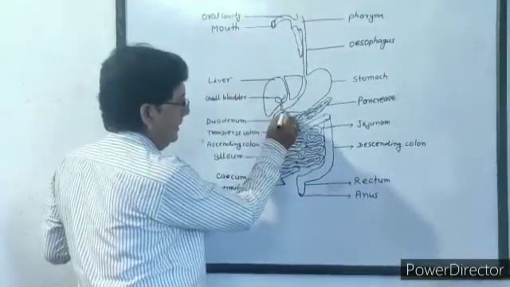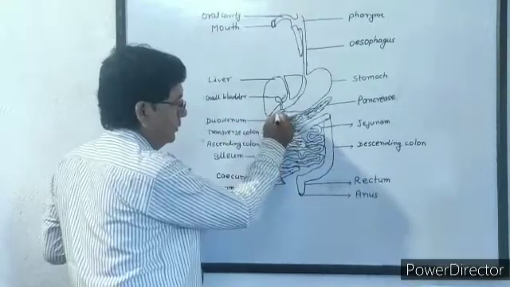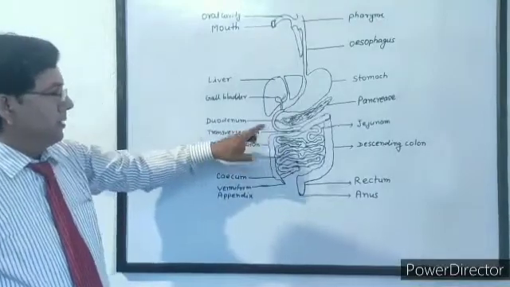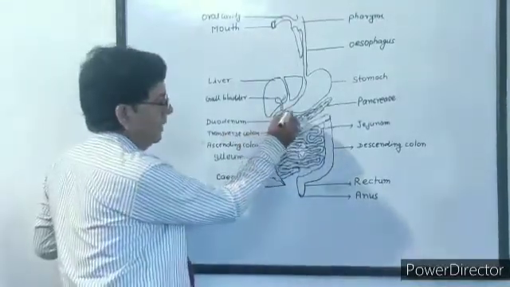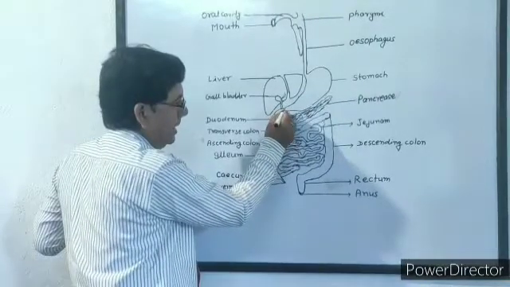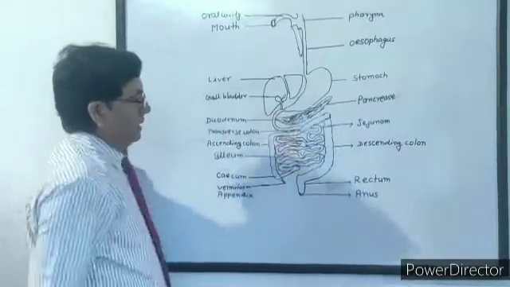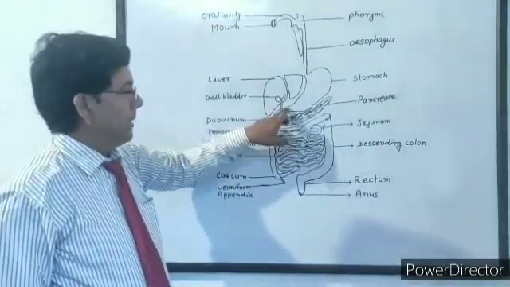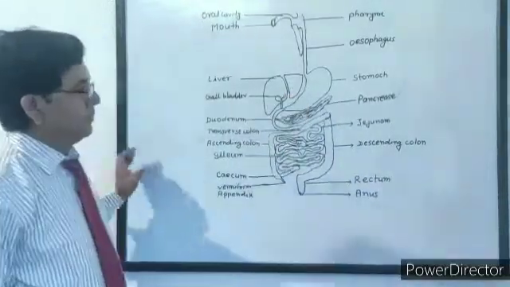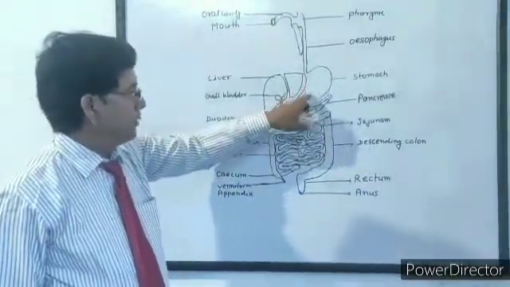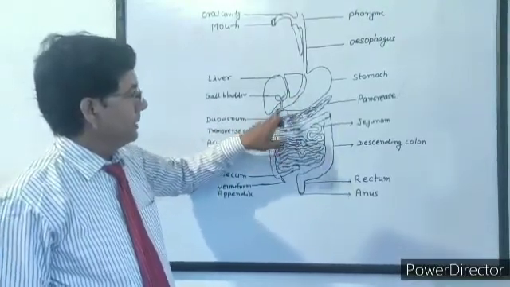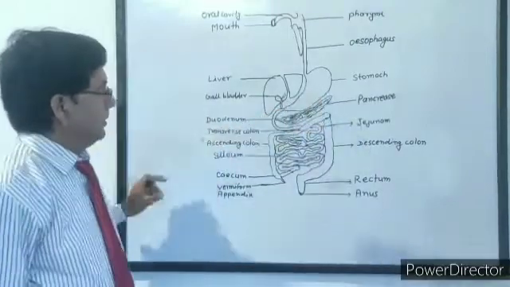The stomach enters into a U-shaped tube which is called the duodenum. At the point of opening of the stomach into the duodenum, there is a constriction which is called the pyloric constriction, and it also contains a valve called the pyloric valve. It makes the passage one way. That means food can pass from the stomach to the intestine, but cannot come back from the intestine to the stomach.